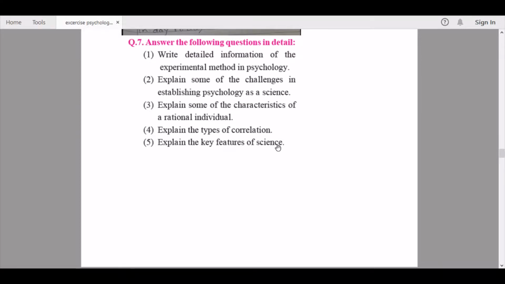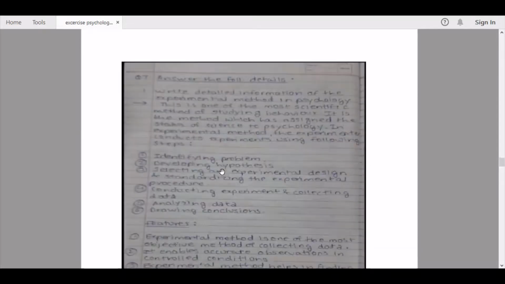Question number 7. Answer the following questions in detail. First one: write detailed information of the experimental method in psychology. Here I'll scroll down to the answer. Here, this is the answer. This is one of the most scientific methods of studying behavior. It is the method which has assigned the status of science to psychology. In the experimental method, the experimenter conducts experiments using the following steps.